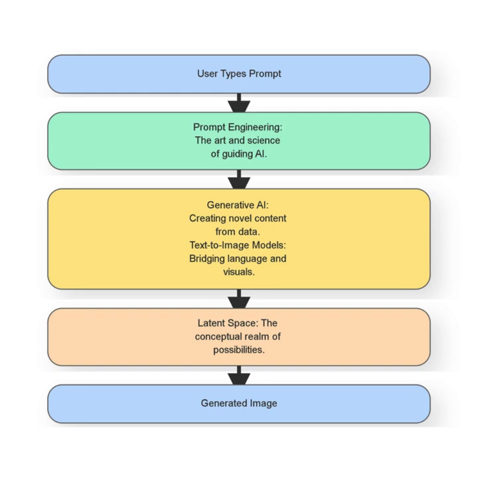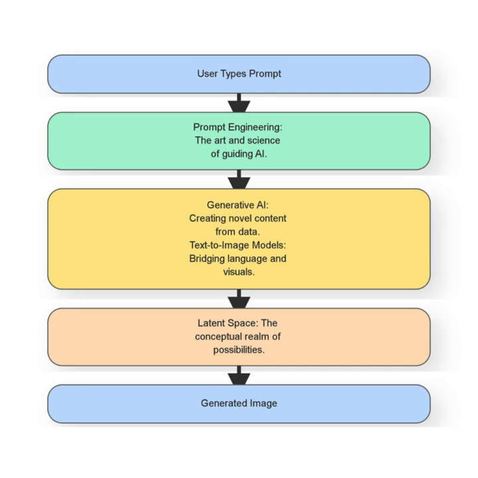Specifically, Midjourney utilizes text-to-image models, sophisticated neural networks trained on vast datasets of images and their corresponding textual descriptions. These models learn to bridge the gap between human language and visual concepts, allowing you to describe what you want, and the AI renders it.